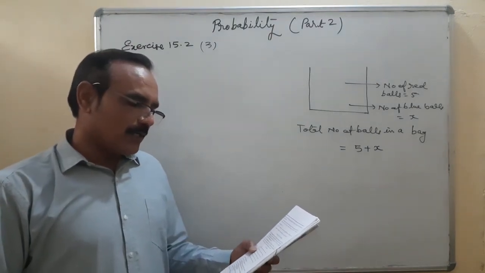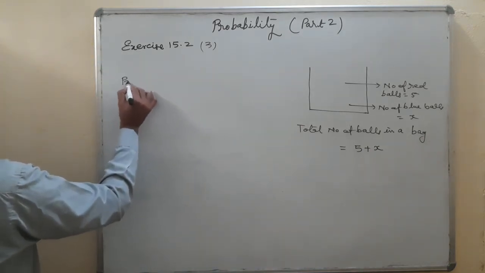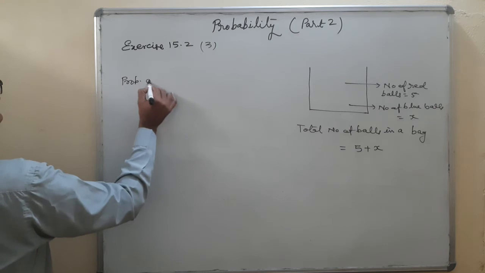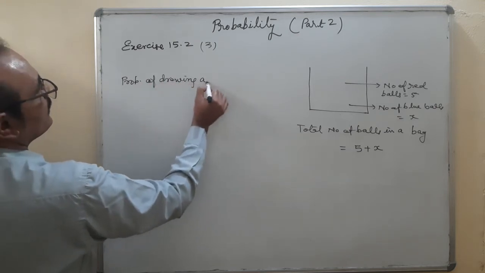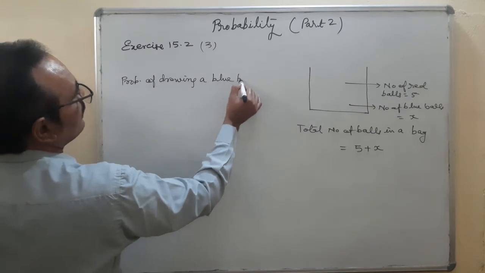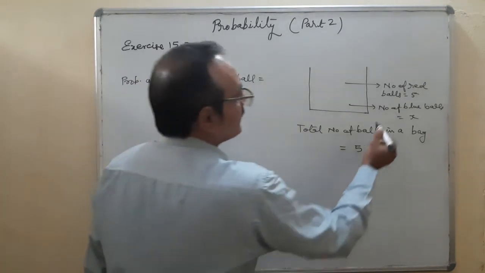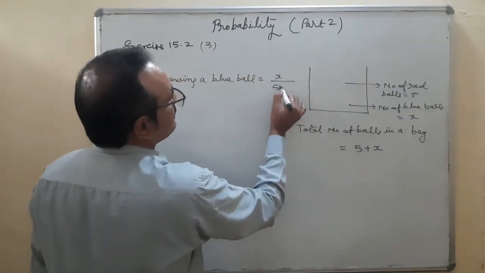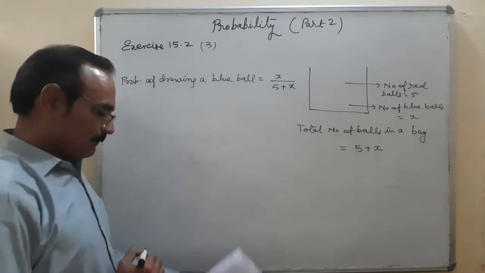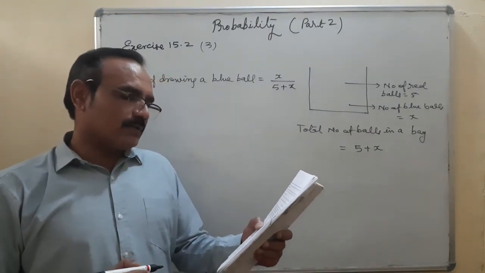If the probability of drawing a blue ball, probability of drawing a blue ball. How many blue balls here? Blue balls x. Total number of balls 5 plus x. Okay. Probability of drawing a blue ball is double that of the red ball.